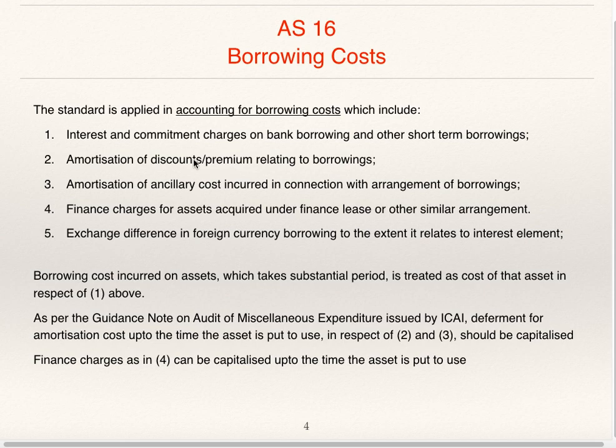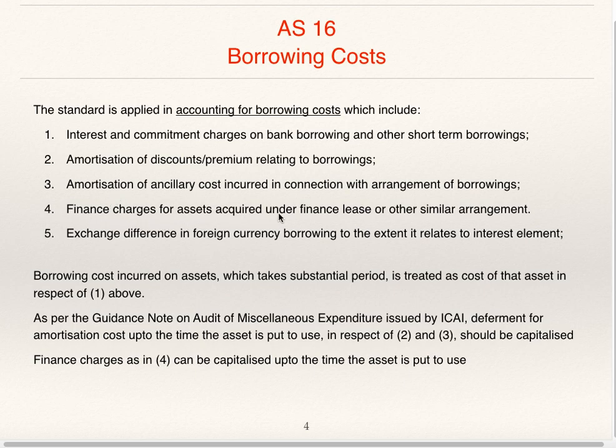When debentures are issued at discount and when debentures are redeemable at premium, it is necessary to write off this discount and premium, that is amortization. Third is amortization of ancillary cost incurred in connection with arrangement of borrowing. For arrangement of borrowing, that is arrangement of loan, sometimes legal fees, chartered accountants fees, agents commission, brokerage are paid and these are known as ancillary cost. These are amortized.